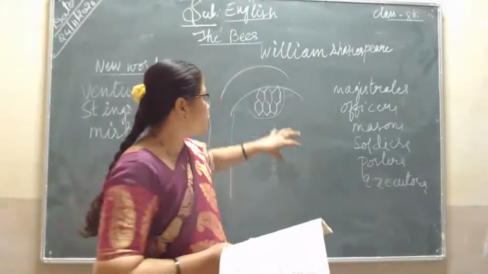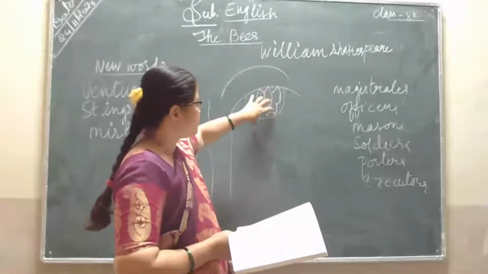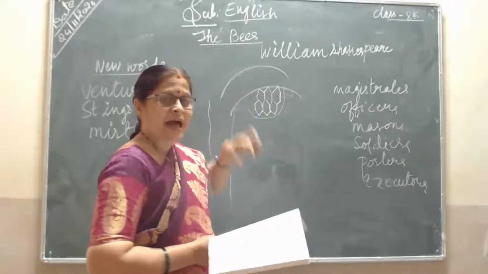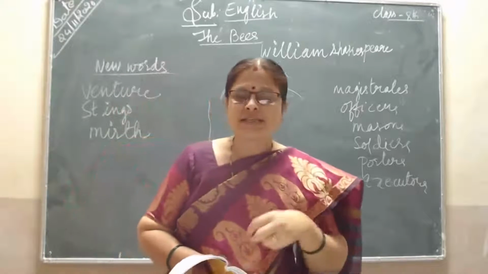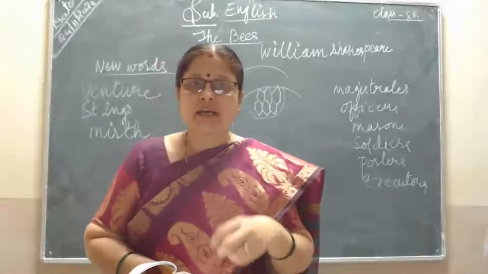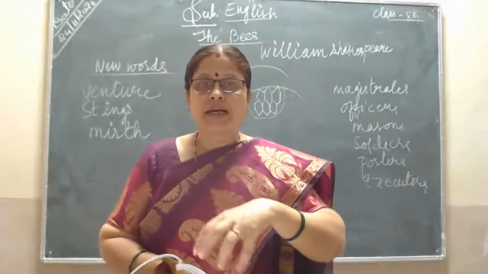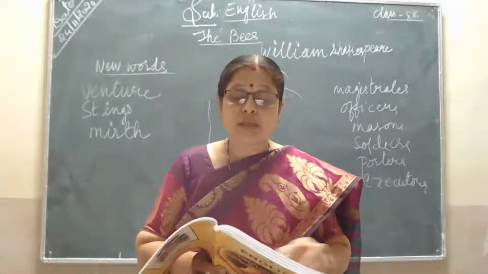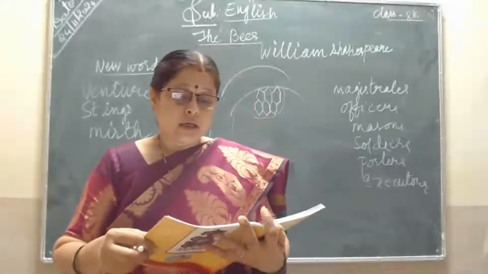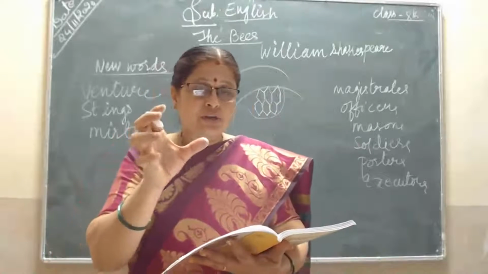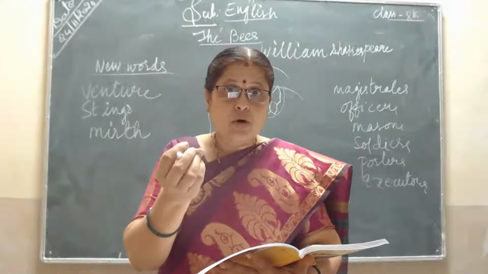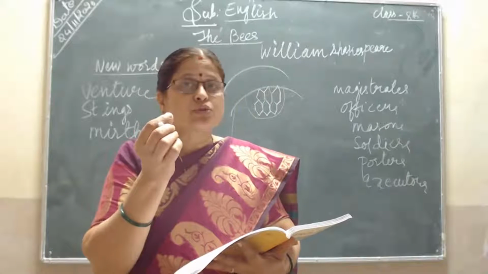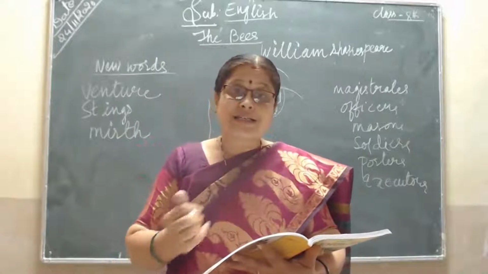Kneading means, so when the honey is being put here in this hive, in these holes, there are these common citizen bees. What they do is they will be kneading, mixing everything. So some of the bees will be kneading up the honey. After that kneading, it will become some sort of smooth, soft honey, as you have seen and tasted also. That is what these civil citizens will be doing here.